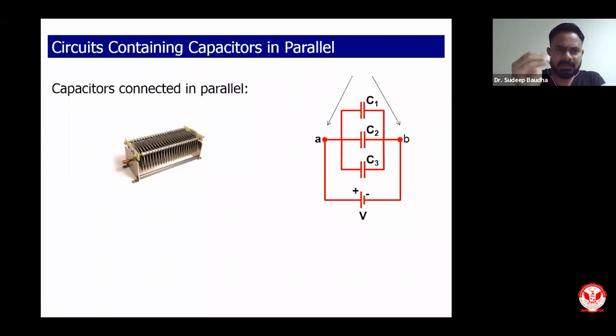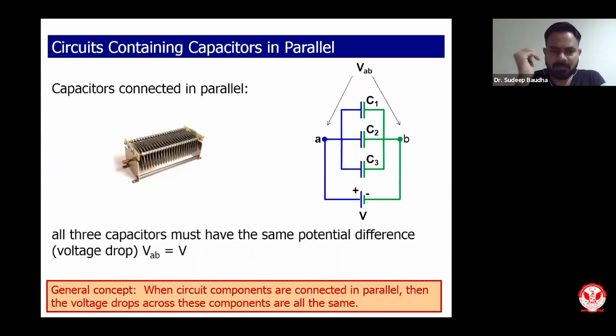So the first configuration, as you know, is circuits which contain capacitors in parallel. I have shown you the actual diagram or actual scenario where we have capacitors which are connected in parallel. From the circuit point of view, there is a battery which is connected with these three capacitors in this particular fashion. This particular fashion we call parallel configuration. Now for understanding this parallel configuration, we call it parallel when we have choices between the terminals.